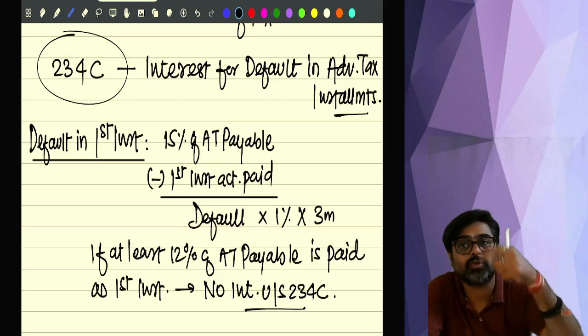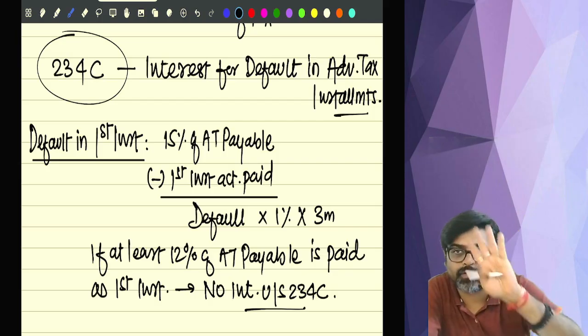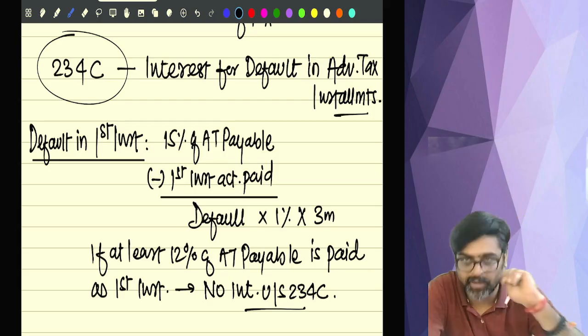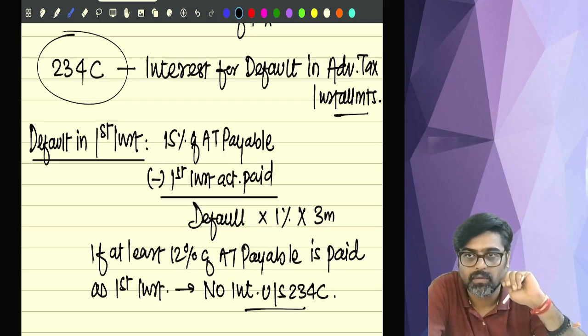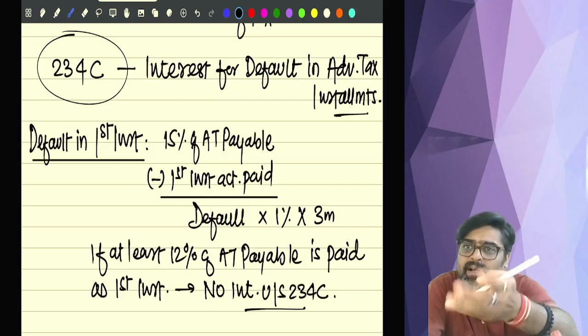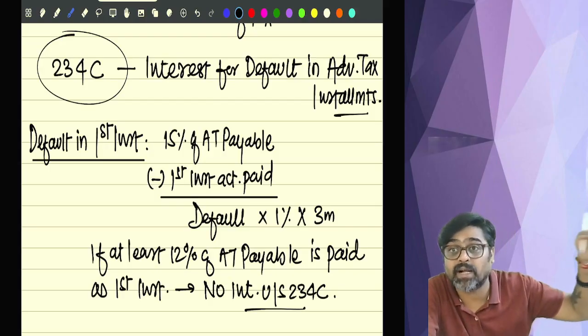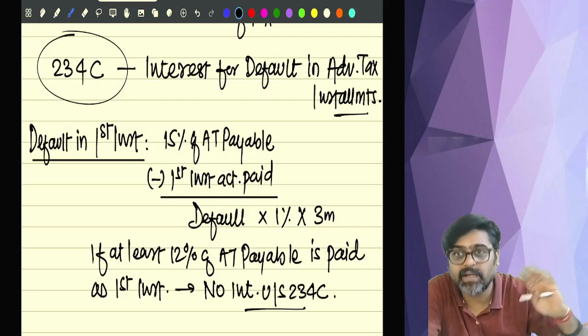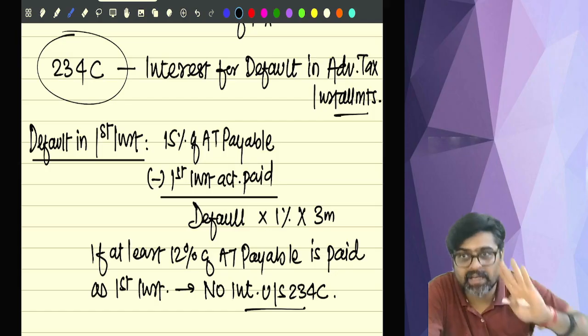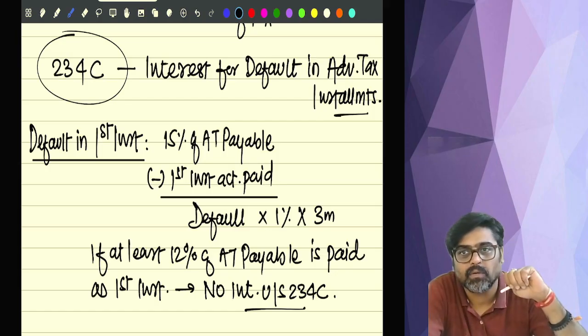How much were you supposed to pay? 2 lakh into 15%, 30,000. Did you pay 30? No. Then at least you should have paid 12%. 24,000 at least. We would not have charged interest. At least you should have paid 24.